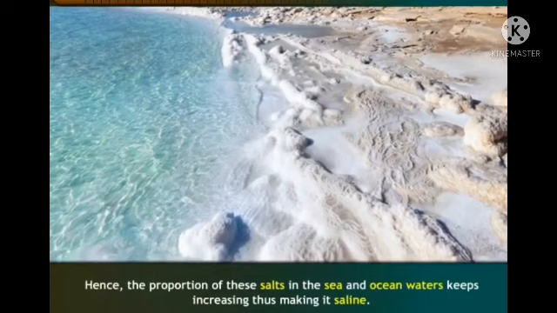Okay, see the picture. In the picture, hence the proportion of these salts in the sea and ocean waters keeps increasing, thus making it saline.